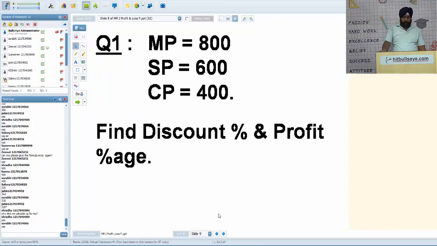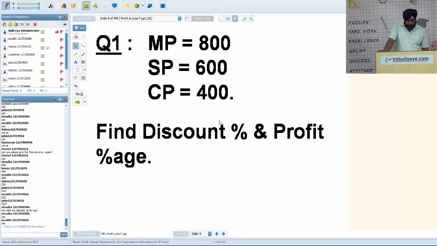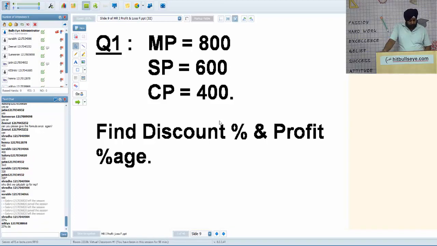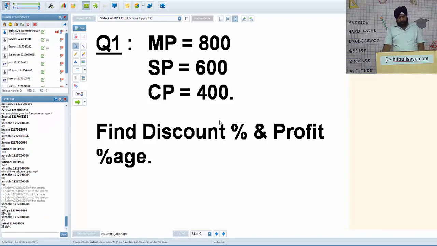So please do solve this. You should remember the hierarchy. Mark price 800, selling price 600, CP 400. Find discount and profit. Remember two things. Discount is always on mark price, and profit and loss are always on CP. How much percent? What is 25%? Is it discount or profit percent? Yes, discount. And what is profit percent?